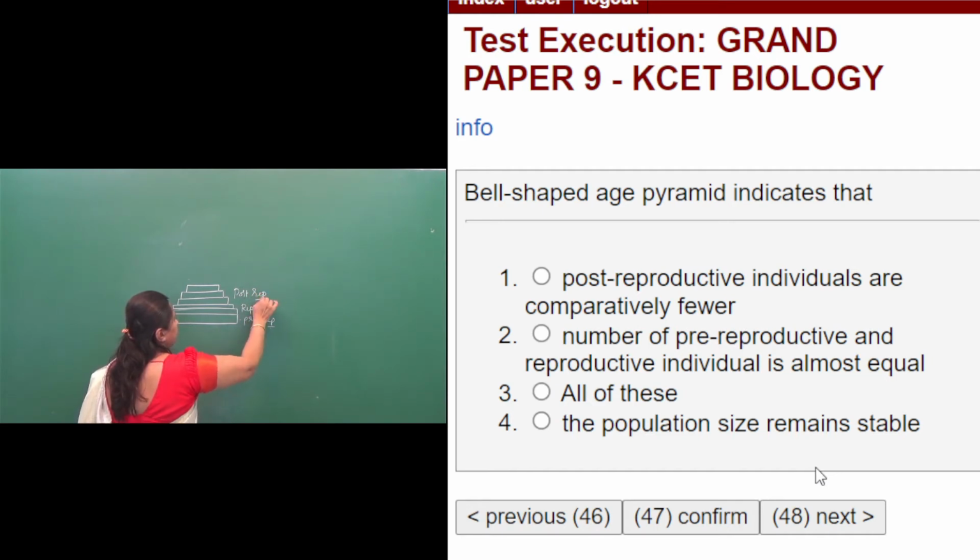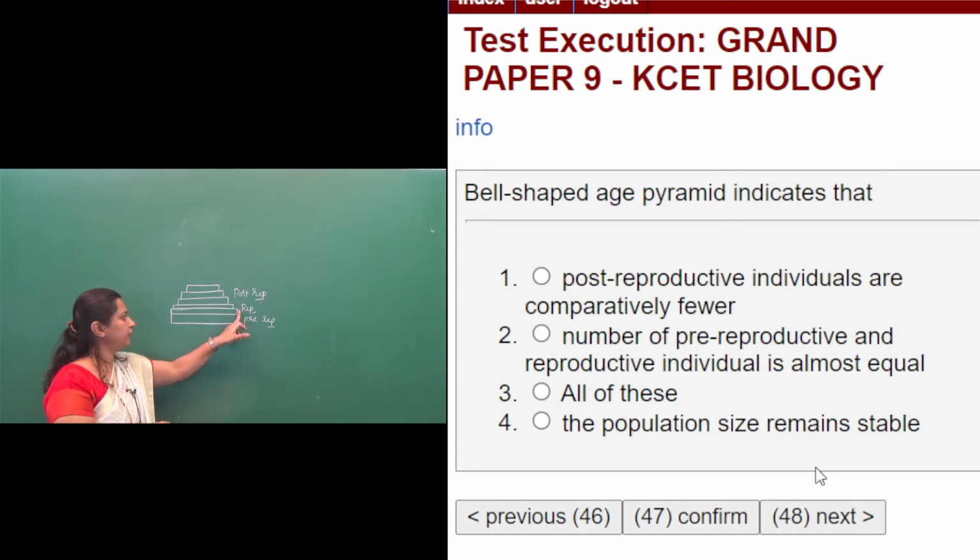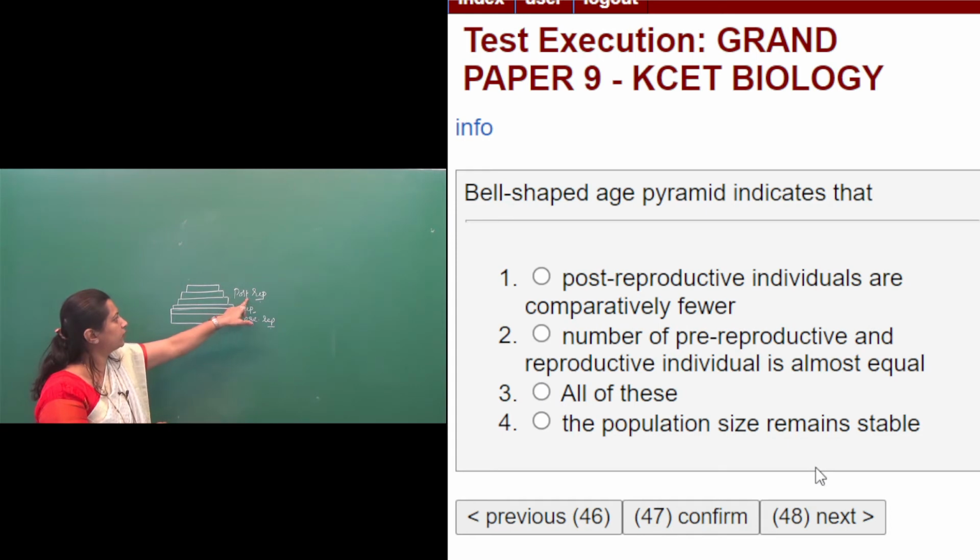Here in the bell shaped age pyramid, you can observe that reproductive age individuals and pre-reproductive age individuals are almost equal, and post reproductive age individuals are comparatively fewer in number, right? So is it representing a stable population, growing population, or declining population? It is representing a stable population. Why? Because the number of pre-reproductive and reproductive age individuals are the same, almost equal.